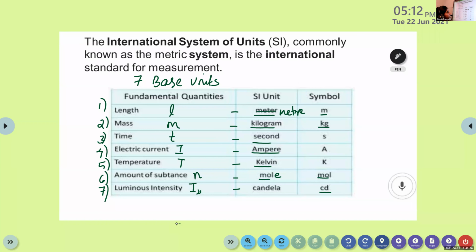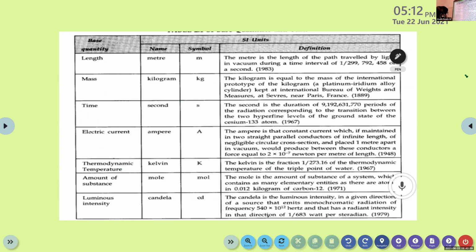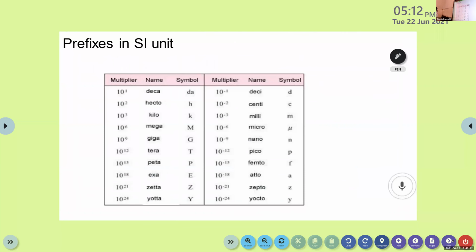Then there's one more topic, which you can skip. There are certain prefixes in the SI unit. We can convert the SI unit to other forms of unit. We can write deca, that means decameter, then hecto, kilo, mega, giga, tera, peta, exa, zetta, yotta. So many prefixes. So we can convert the base unit to other units also. That's just a table in your textbook, table 1.3. Just go through that table.